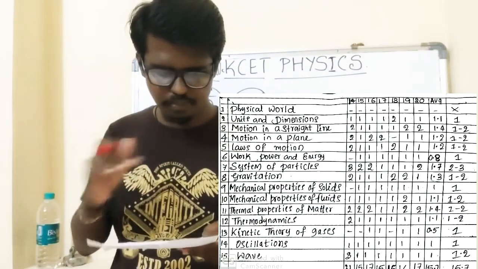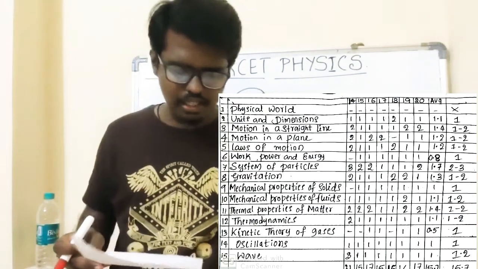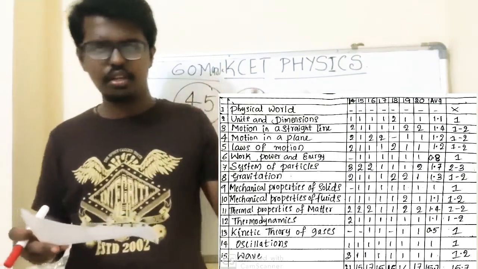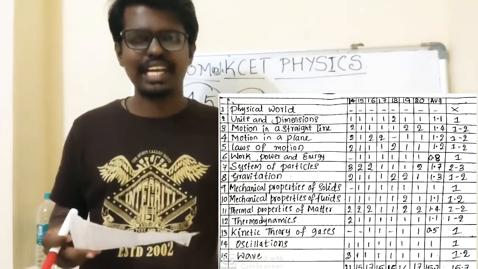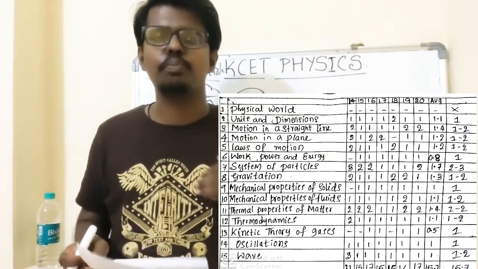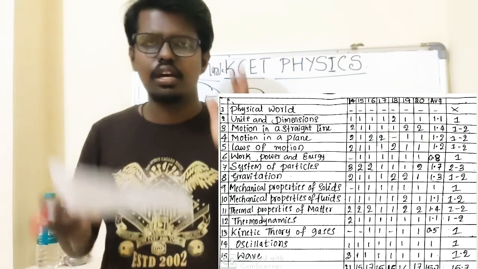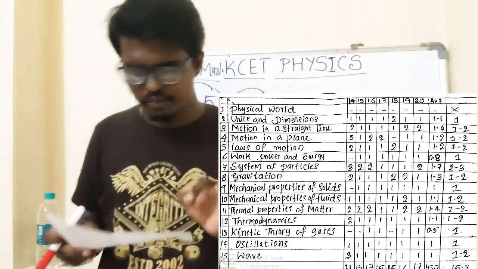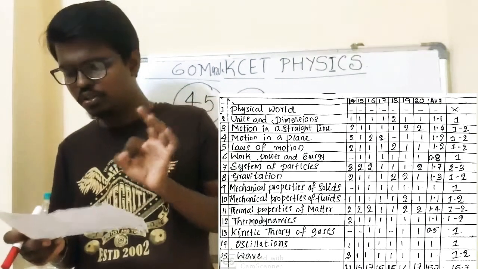From thermal properties of matter, you are getting the whole image of this weightage here. Go through it, take a screenshot of this image and write it in your note. If you are interested in preparing for KCET, focus on this weightage and try to solve. Next, from waves you will get one to two questions.